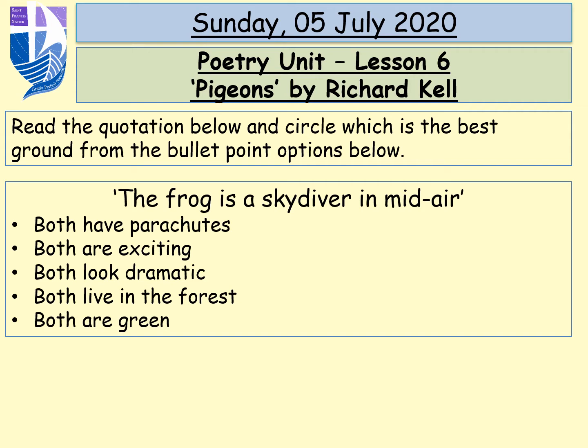So what I want you to do is to just think, and you can write these out and circle them, think which is the best ground from the bullet points options below. So remember we've been looking at the tenor and the vehicle, but the ground is what the tenor and the vehicle have in common. So is it that both have parachutes, both are exciting, both look dramatic, both live in the forest, and both are green?